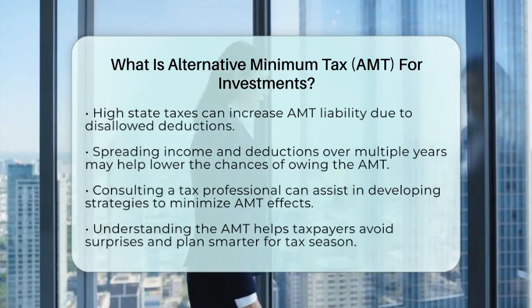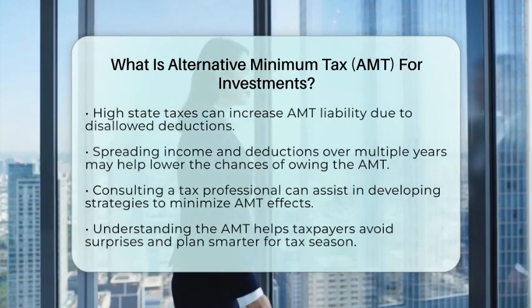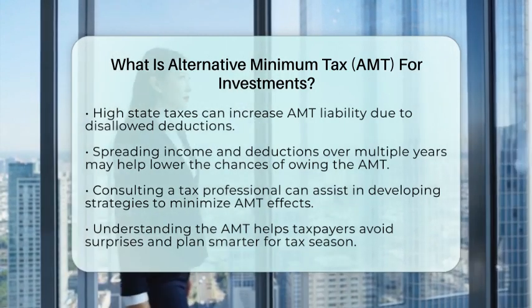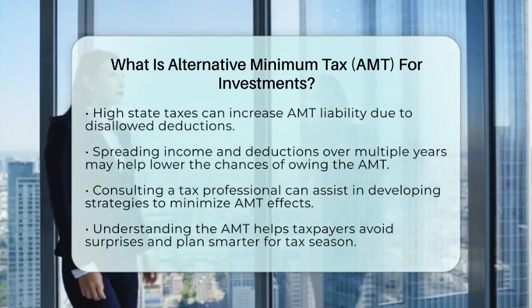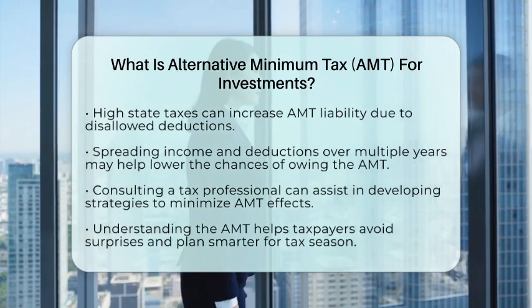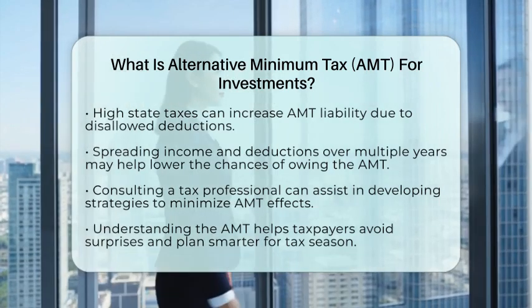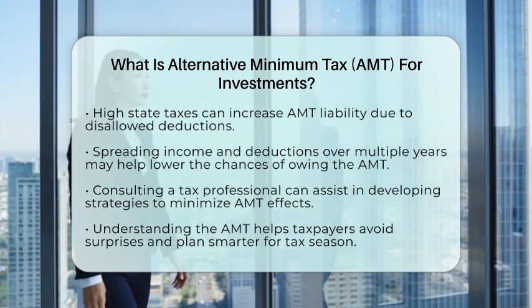In summary, the alternative minimum tax for investments is a way the government ensures that taxpayers with significant investment income or certain tax benefits pay a minimum level of tax. It mainly affects those with incentive stock options, private activity bonds, and high state and local taxes. Knowing how it works can help you plan smarter and avoid surprises when tax season arrives.